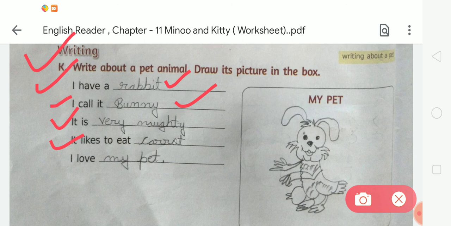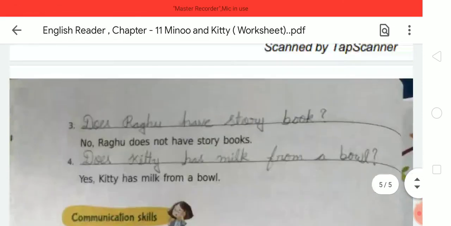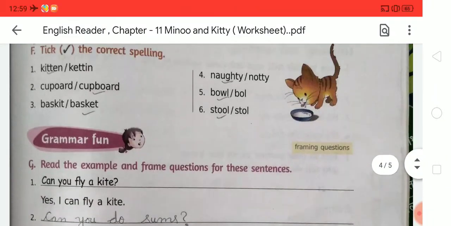Okay, so now after doing these exercises, student, you should also write this exercise in your notebook with good handwriting.